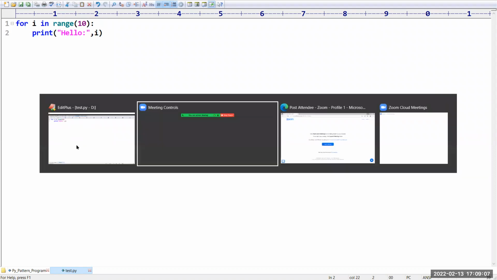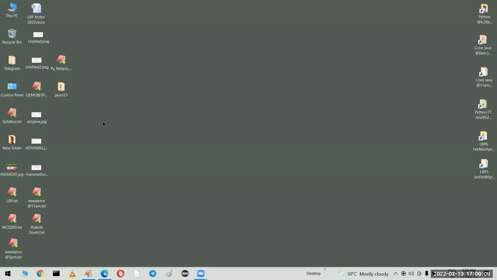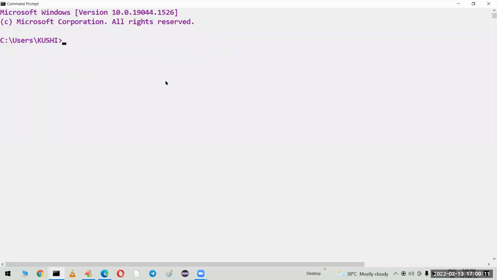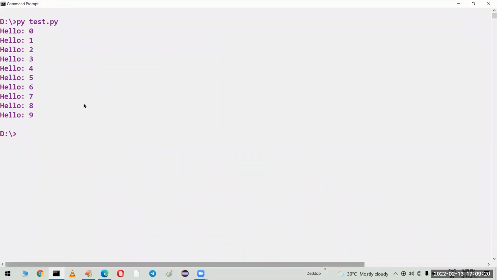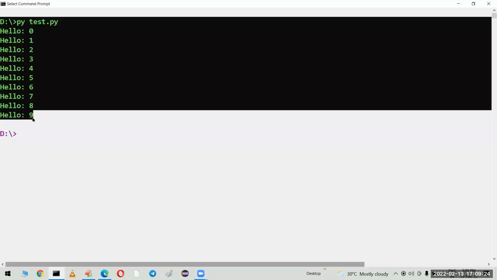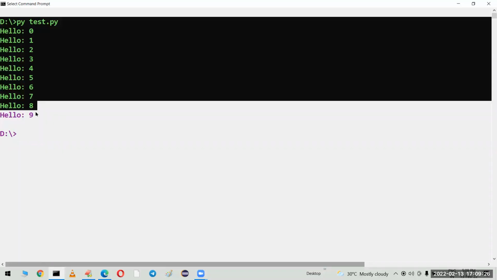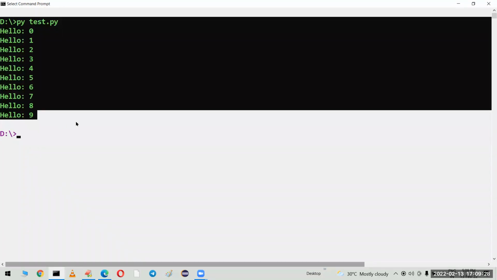Let us see what happens if I execute this code. I saved my files in the D drive, and I run py test.py. You can see the loop got executed 10 times.